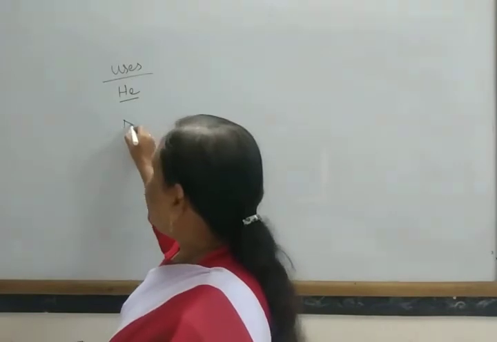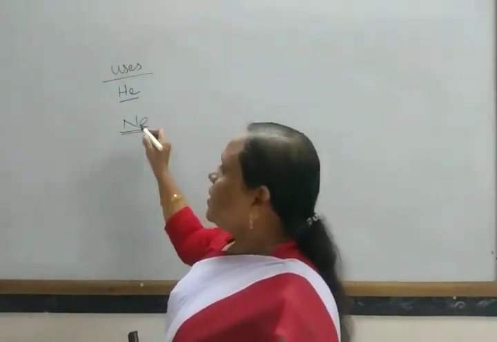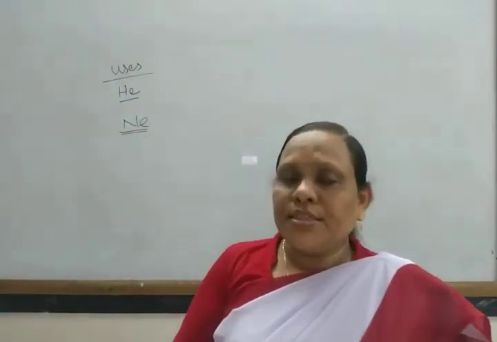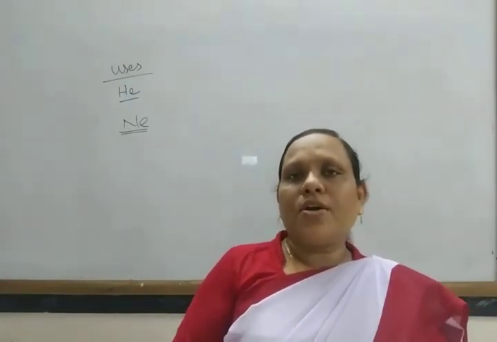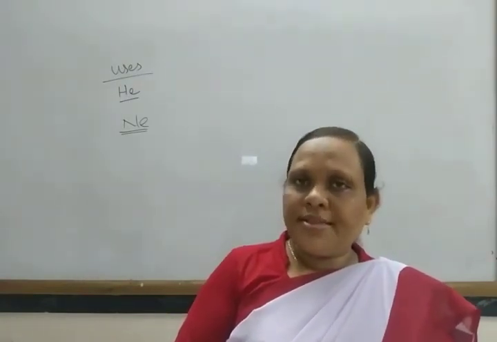Then come to neon. When neon is used in a discharge tube, it gives orange-red color.